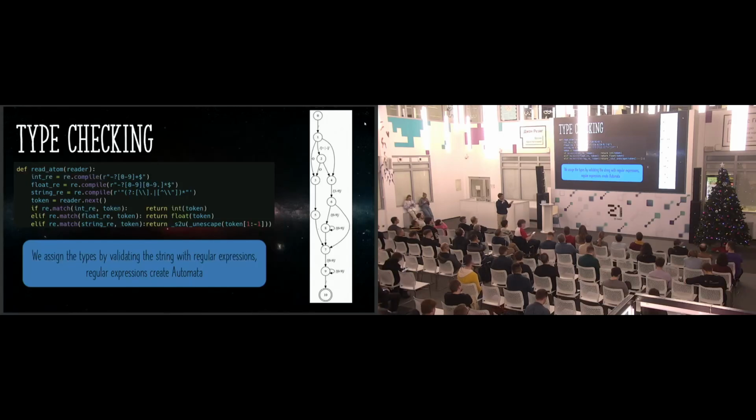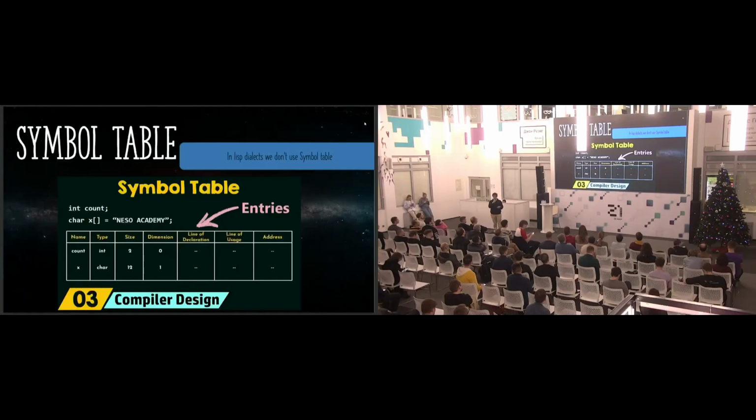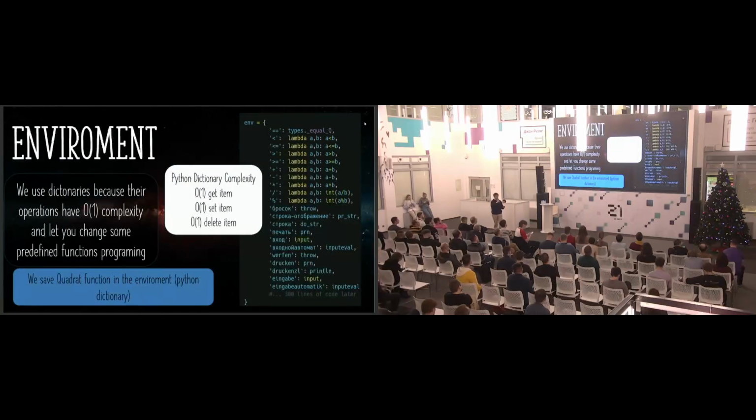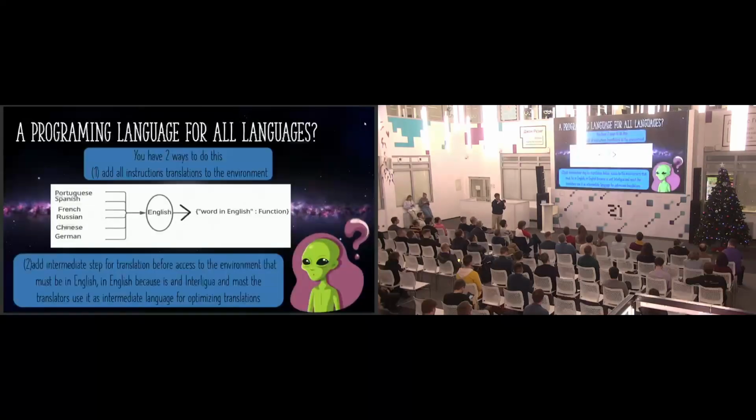With that, we have seen types. In a Lisp dialect, we don't have symbol tables. The symbol tables are a matrix where we save the data of the variables, for example the value, the name, the type. But here we have a dictionary. The dictionary data structure is very powerful because it's O(1) complexity to insert, delete, and set items. And we can make a personalized programming language with this. You can change the predefined functions at runtime and more. And now, our example of quadrat, the function that we were talking about before, is now in the environment.